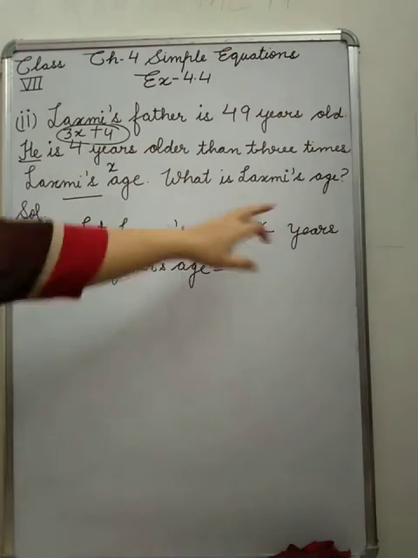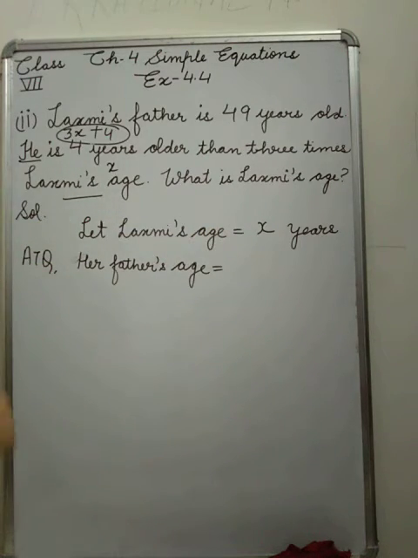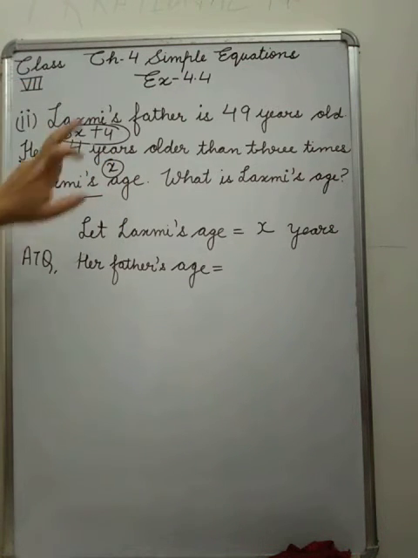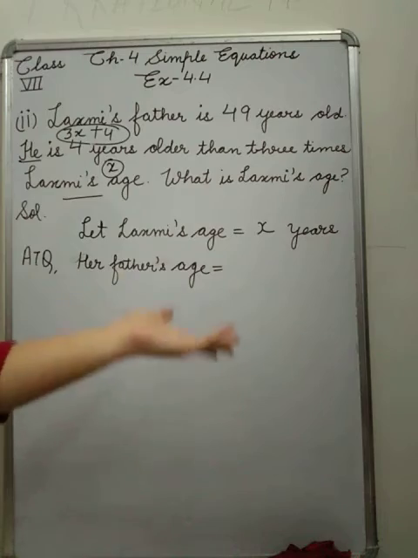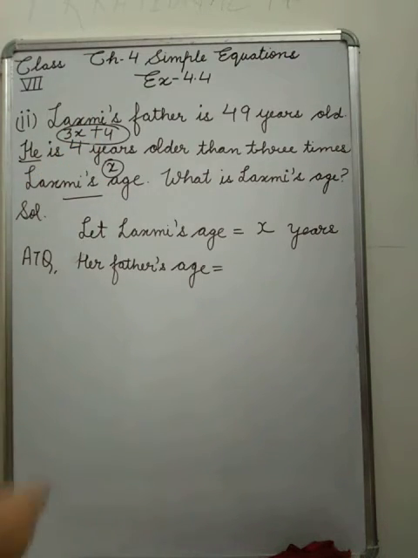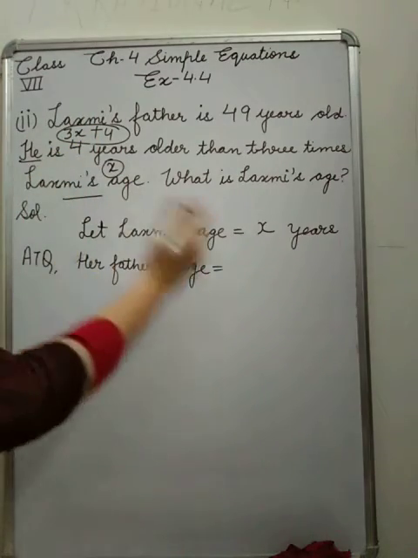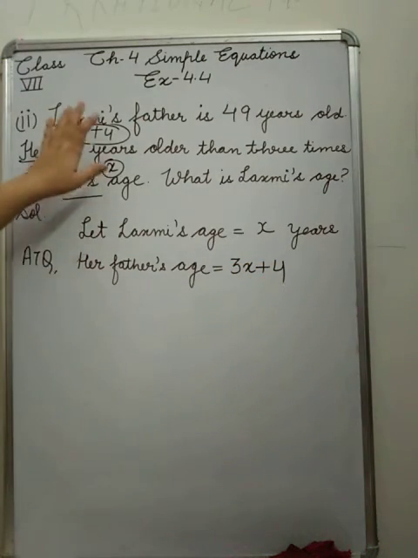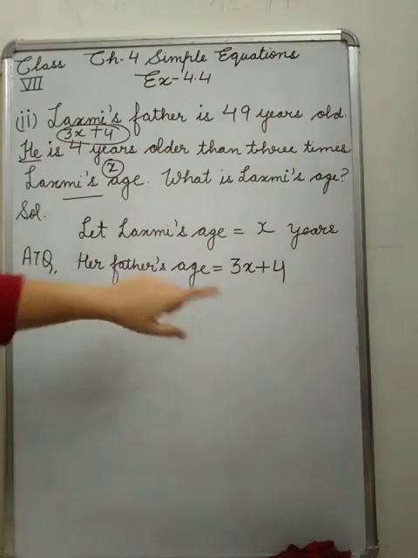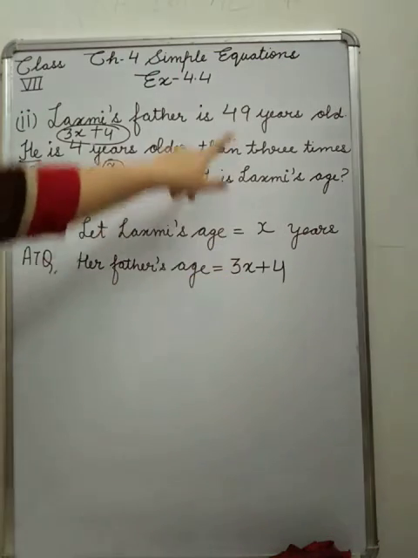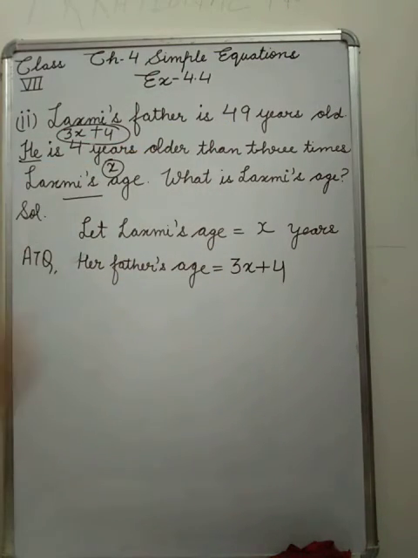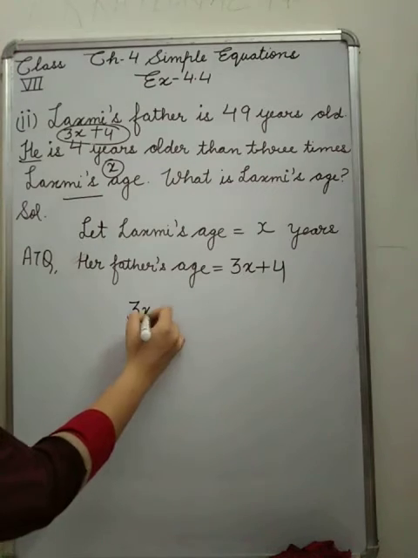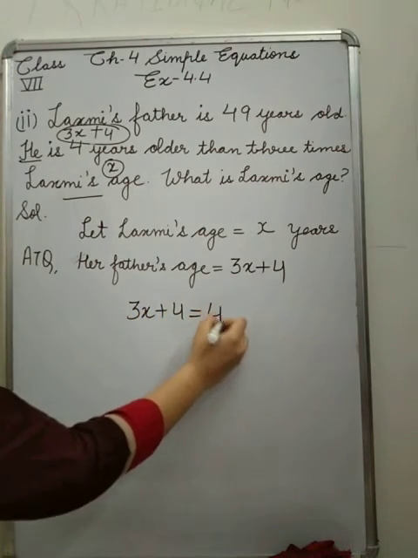So what is Lakshmi's age? They are asking. See, we will suppose Lakshmi's age is x. 3 times of it means 3x. 4 years older, older means bigger, so plus 4. So her father's age in equation form is 3x plus 4. But here Lakshmi's father's actual age is also given. That means this equation age and this actual age are equal. So equate them: 3x plus 4 equals 49.